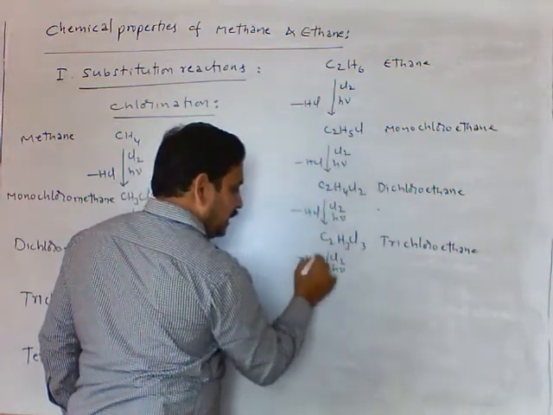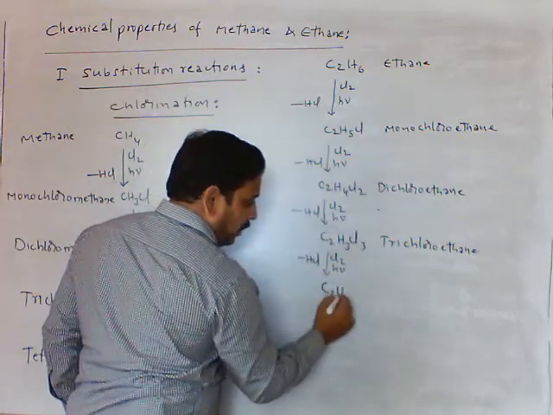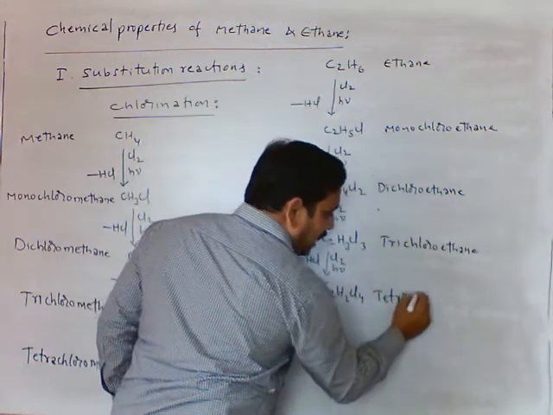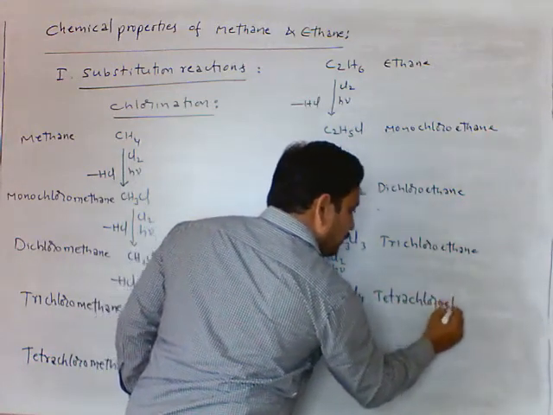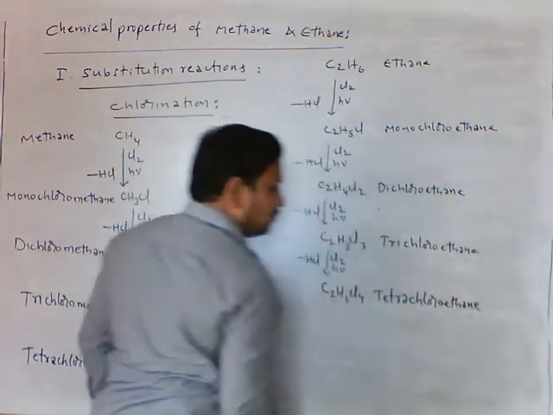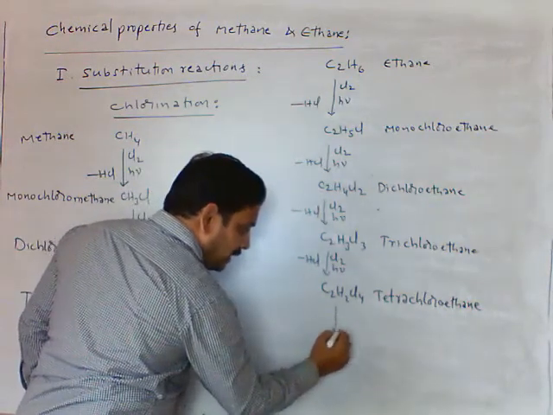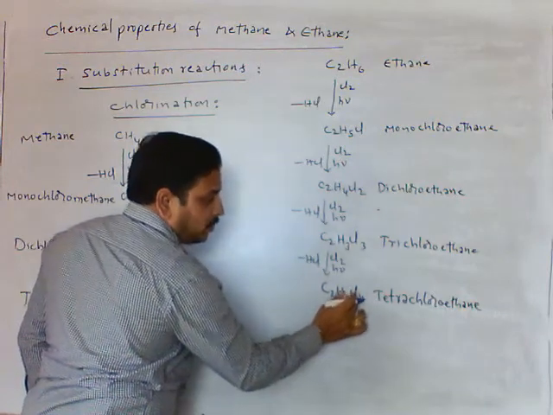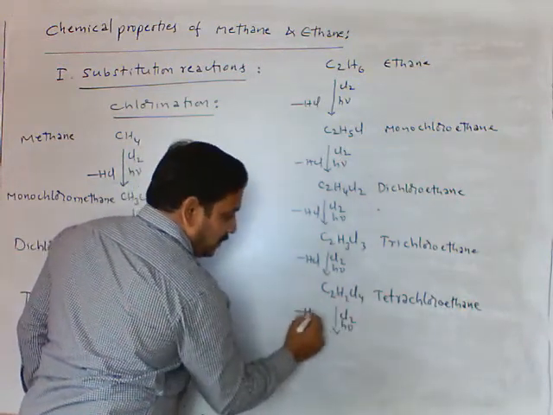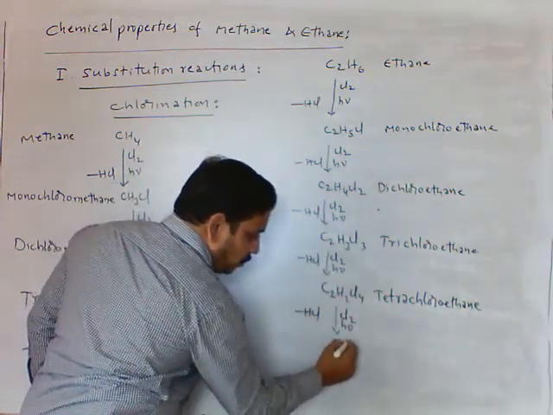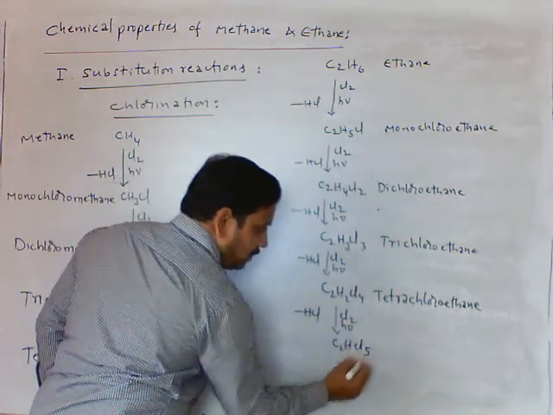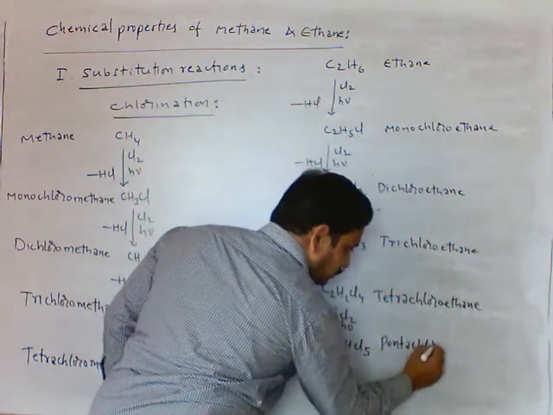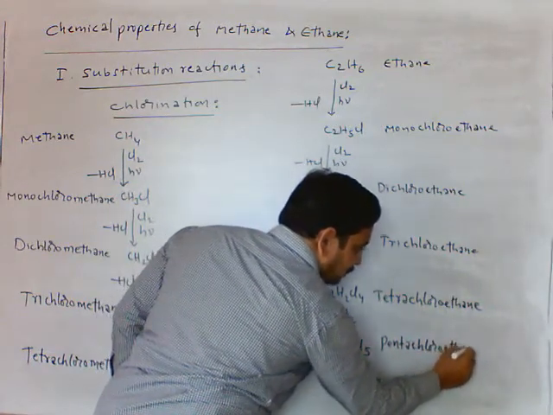Next product, tetrachloroethane, that is chlorination in presence of sunlight, and HCl eliminates here, C2H2Cl4. This we call as tetrachloroethane. Next chlorination, five chlorines we get here, that is C2HCl5, pentachloroethane.